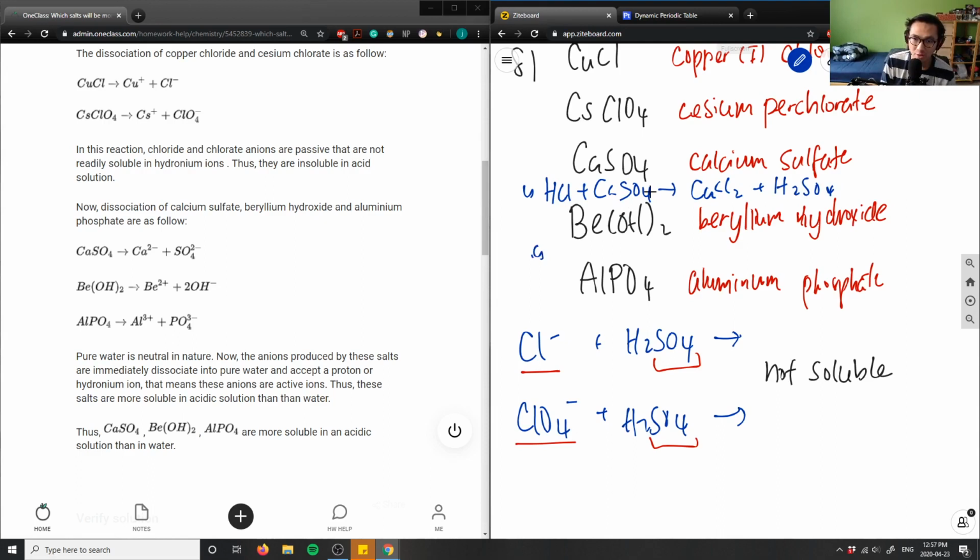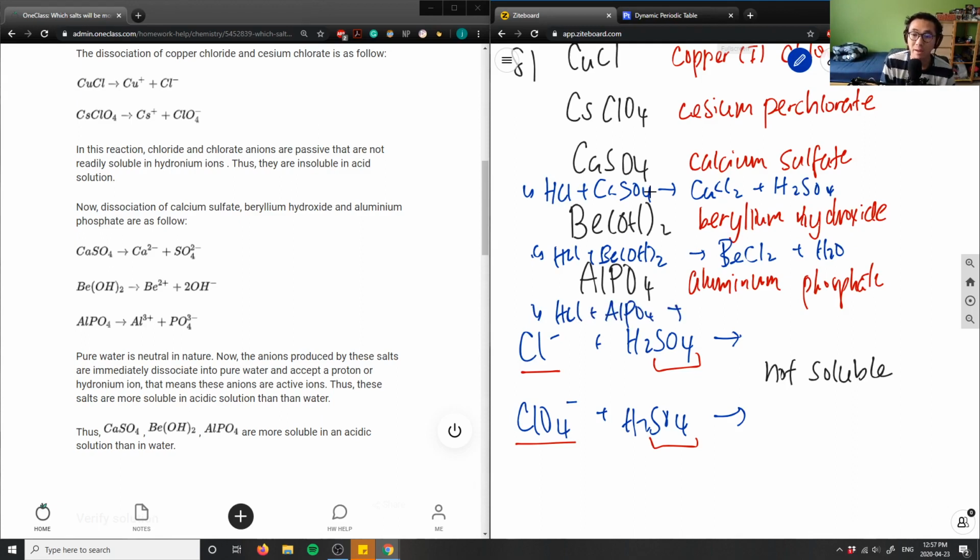If I were to dissolve beryllium hydroxide, HCl plus Be(OH)2, this one would be a neutralization reaction, right? You have a base and an acid. So this would become BeCl2 plus H2O. This is a neutralization, which will definitely be soluble. And finally, I have aluminum, so HCl plus AlPO4.